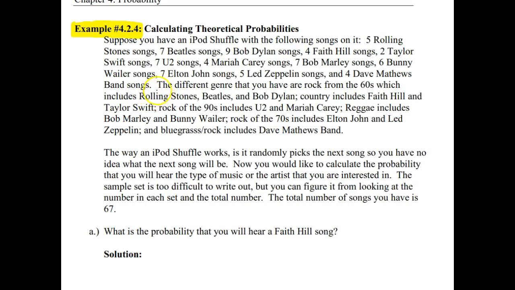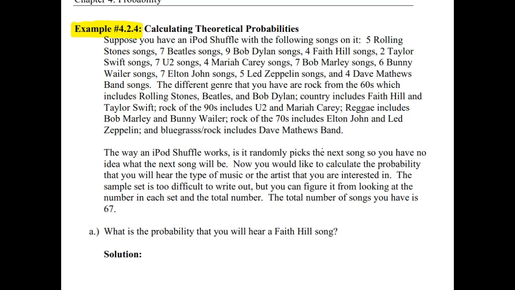So you have a really interesting taste in music with all of those different bands. The different genres that you have are rock from the 60s, which includes the Rolling Stones, Beatles, and Bob Dylan; country, which includes Faith Hill and Taylor Swift; rock of the 90s, which includes U2 and Mariah Carey; and reggae, which includes Bob Marley and Bunny Wailer. Rock of the 70s includes Elton John and Led Zeppelin, and bluegrass rock includes the Dave Matthews Band. A lot of information in that one little paragraph there.